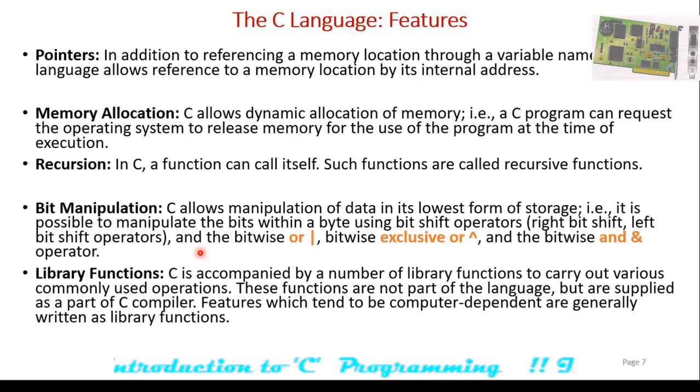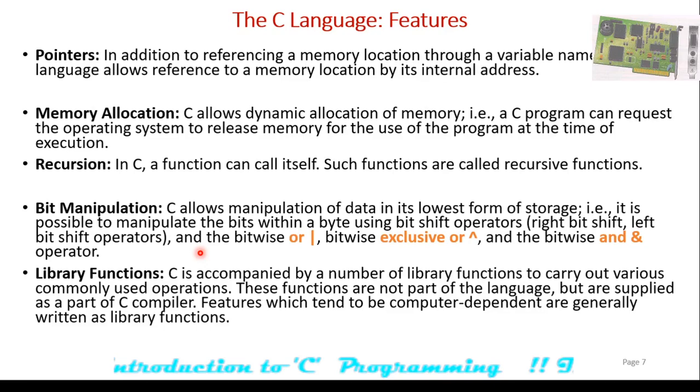Now, bit manipulation has important uses in embedded system applications, where we set up a system with a specific pin. Say if we want to trigger an LED which is connected at a specific pin, then we can proceed with bit manipulation operations. So this is another important feature.